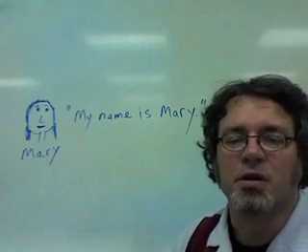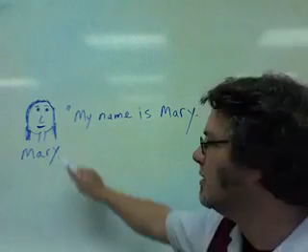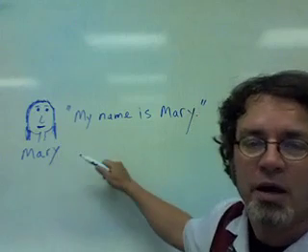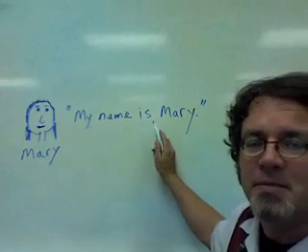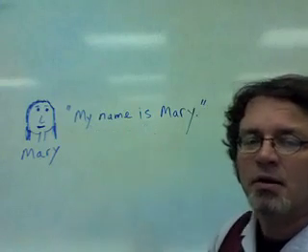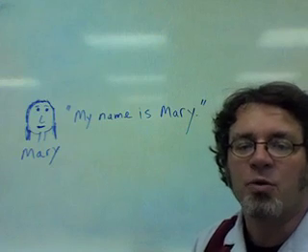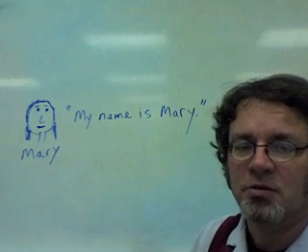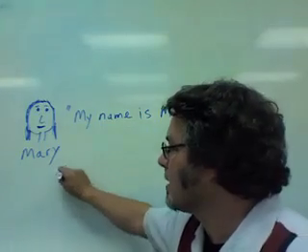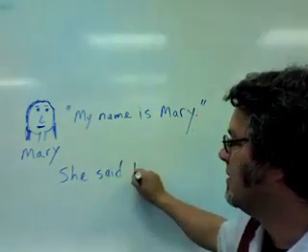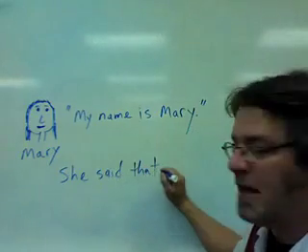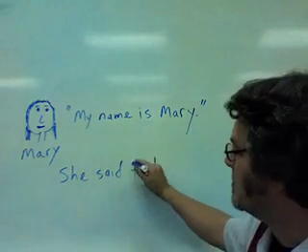Let's say there's a girl named Mary. Here she is. And you ask her, "What's her name?" And she says, "My name is Mary." Later, when you describe what she said, you do it like this. She said that her name was Mary. The word that is optional.